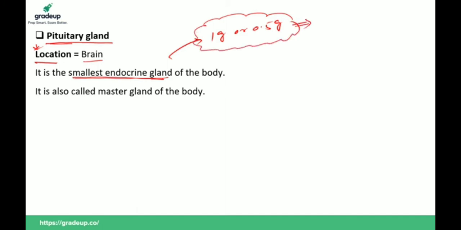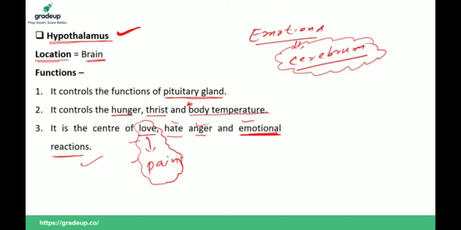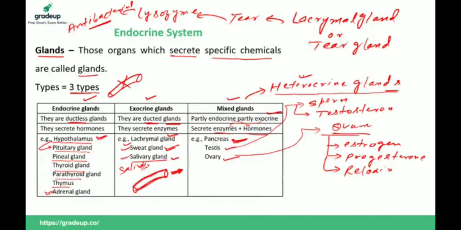And it is also called the master gland of the body. So if the question is which gland is also known as the master gland of the body, your answer should be pituitary gland. Why is it called the master gland? This is hypothalamus, this is pituitary. The function of pituitary is regulated by hypothalamus, but the functions of all these glands, pineal, thyroid, parathyroid, pancreas, testis, ovary, are controlled by the pituitary gland.